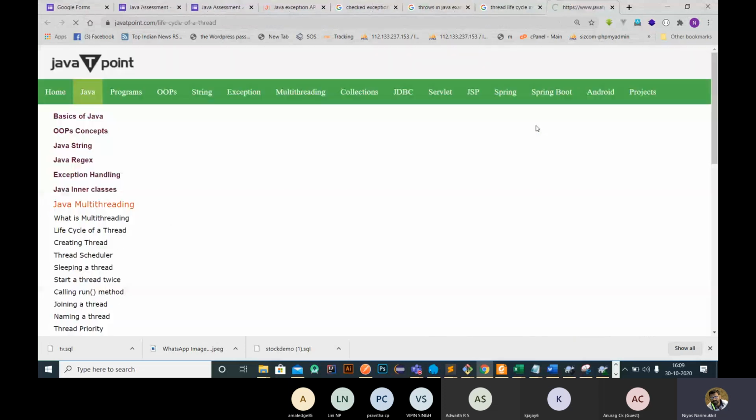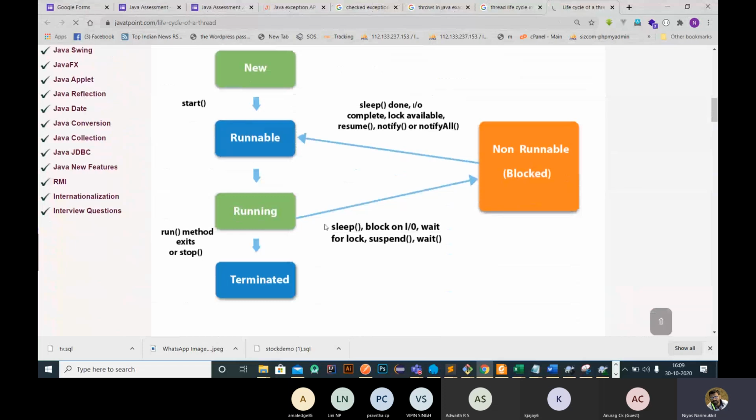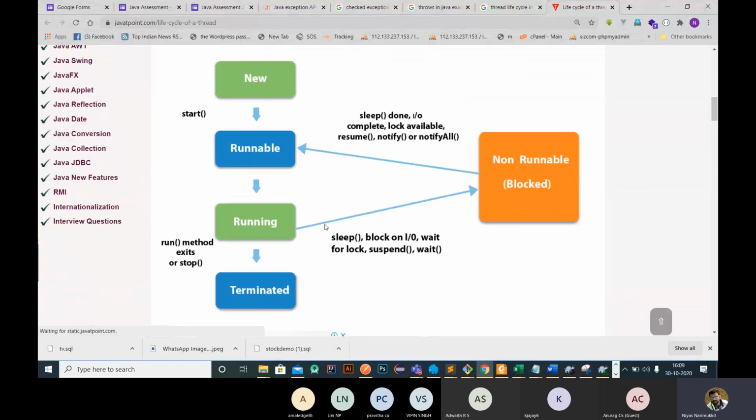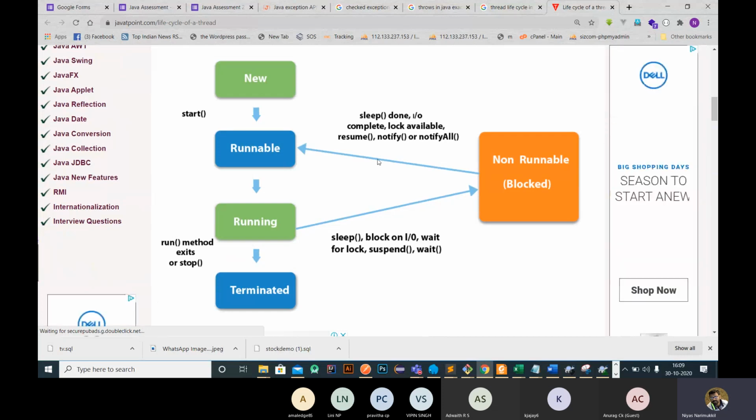So this is the life cycle of a thread, right? We need to start, then it will run, stop, right? Then there are different methods to sleep your thread, that is sleep, resume, suspend, wait, right?